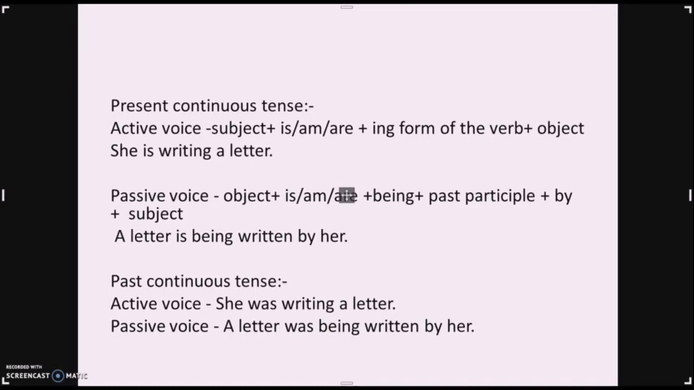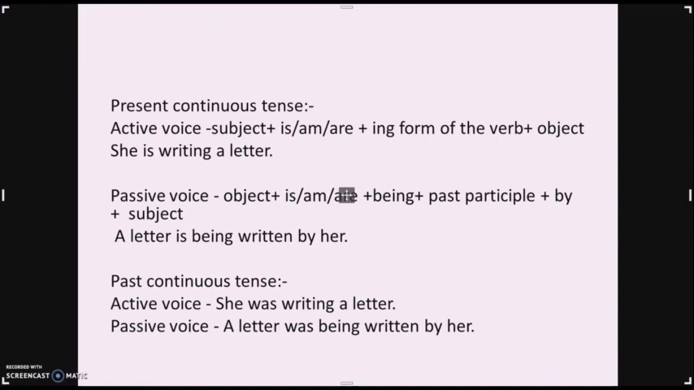Now coming to the present continuous tense, the active voice pattern is subject plus is, am or are, which are the be forms, plus the ing form of the verb plus object. So look at this example. She is writing a letter. She is the subject, is is the be form, writing is the ing form of the verb, plus letter. Letter is the object. Now when you come to the passive voice, you have the pattern object plus is, am or are, again be forms, plus being, plus past participle, plus by, plus subject.